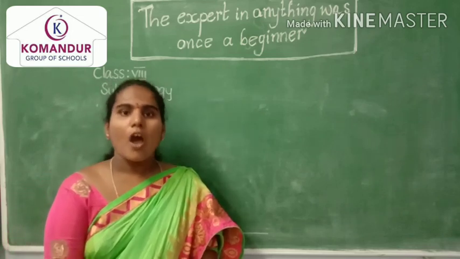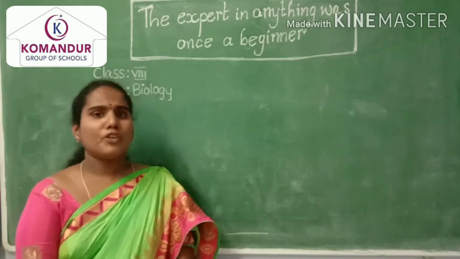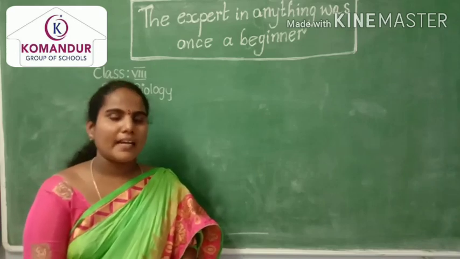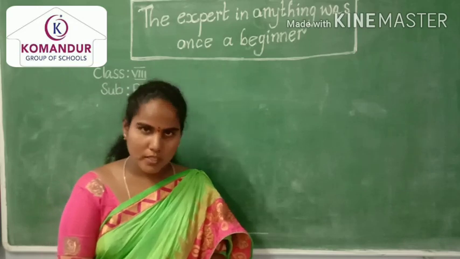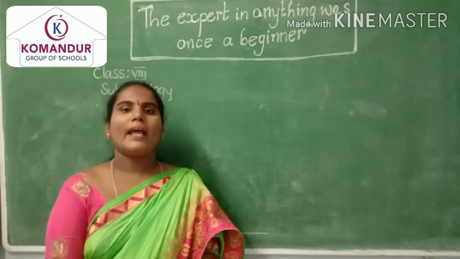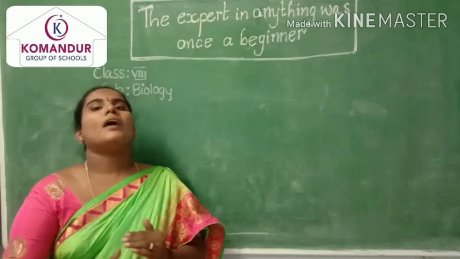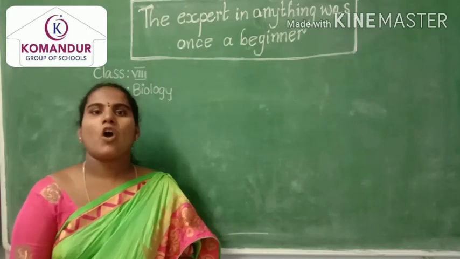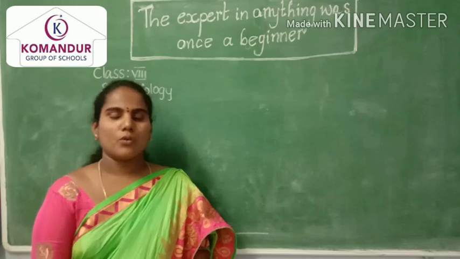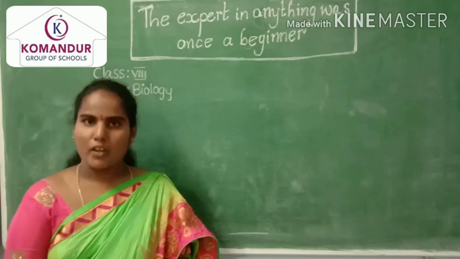Whatever discoveries or logic were introduced by Aristotle were compiled under a set of 6 books by the name Organon, which was done by his followers. So Aristotle is the father of biology.